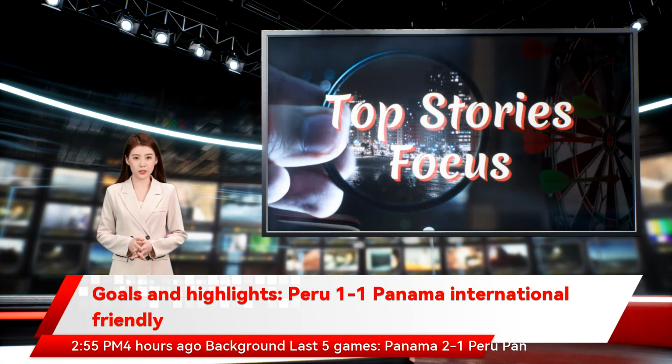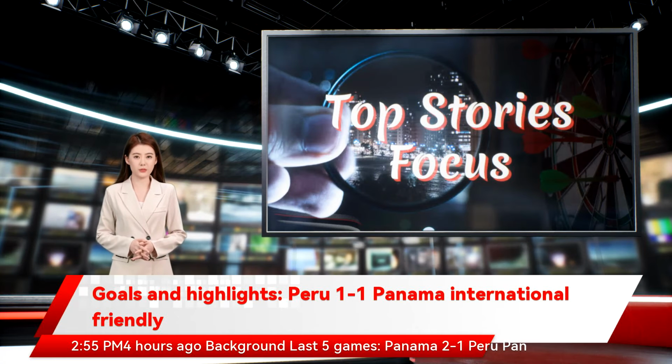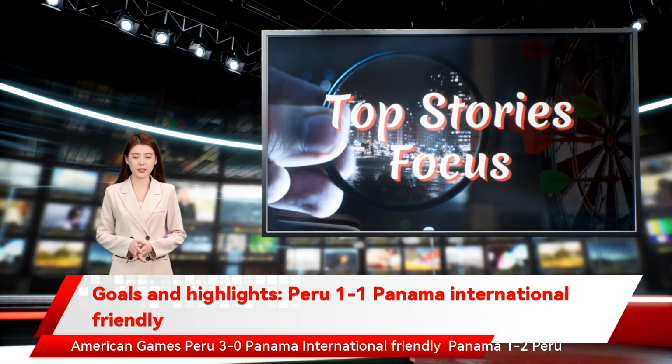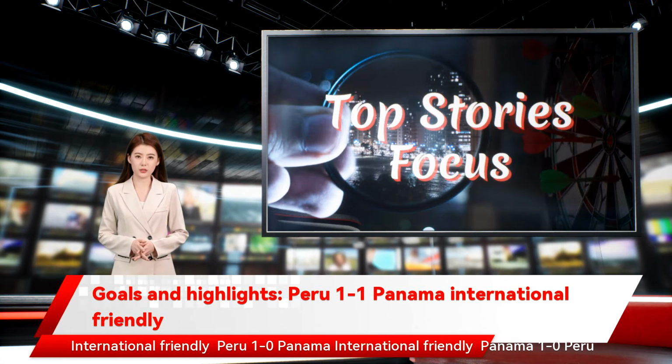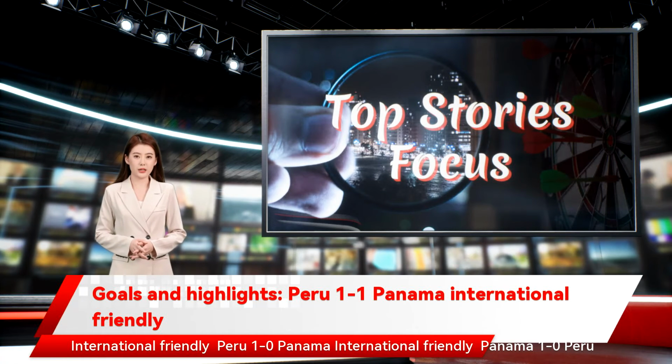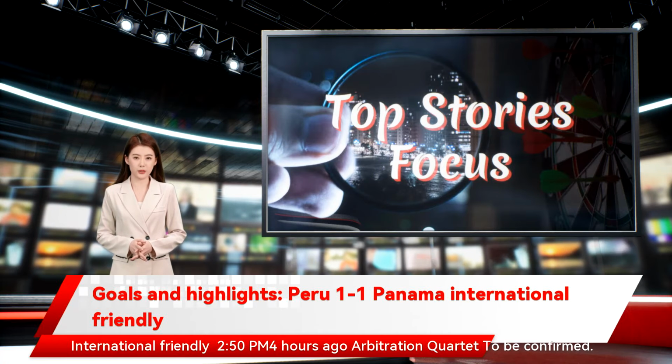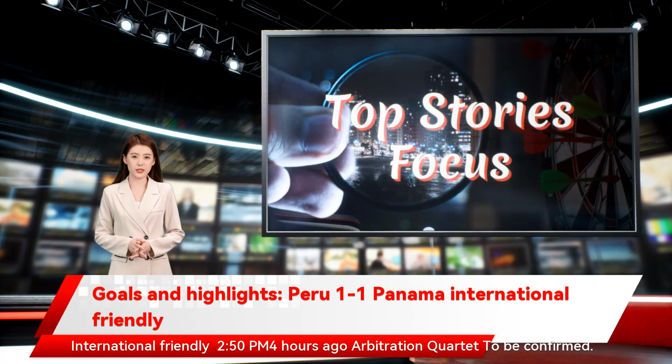2:55 p.m. 4 hours ago: Background, last 5 games. Panama 2-1 Peru, Pan American Games. Peru 3-0 Panama, International Friendly. Panama 1-2 Peru, International Friendly. Peru 1-0 Panama, International Friendly. Panama 1-0 Peru, International Friendly. 2:50 p.m. 4 hours ago: Arbitration quartet to be confirmed.